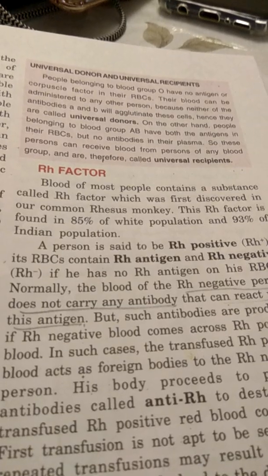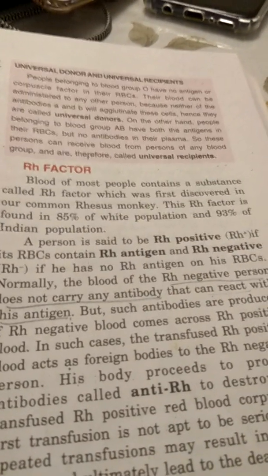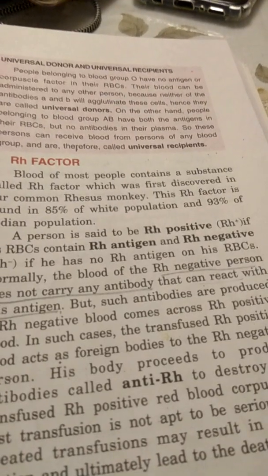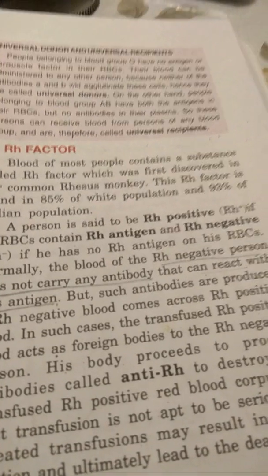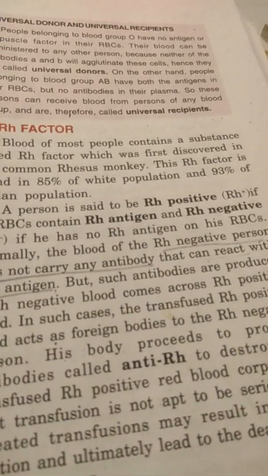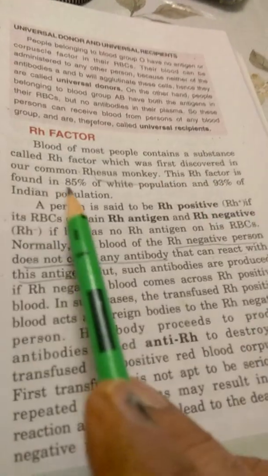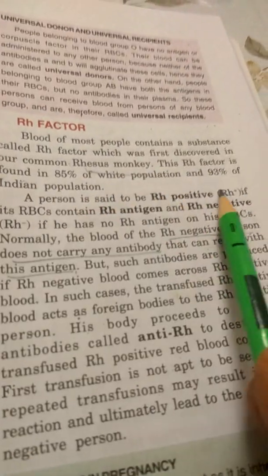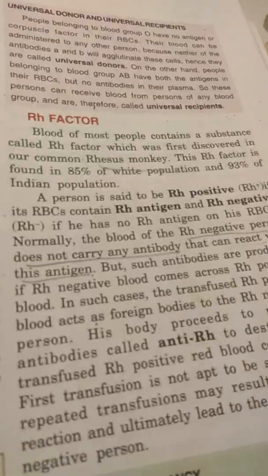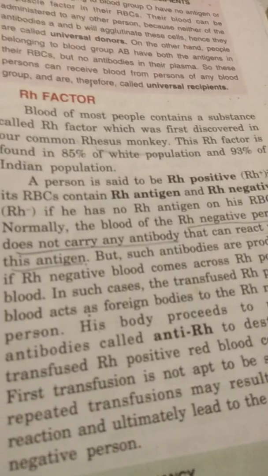RH factor is a chemical substance which was first discovered in the common monkey called the Rhesus monkey. According to the name of that monkey, Rhesus, this factor has been given the name RH. RH stands for Rhesus monkey. RH factor is found in 85% of the white population and 93% of the Indian population. Most of us, 93%, have this factor.